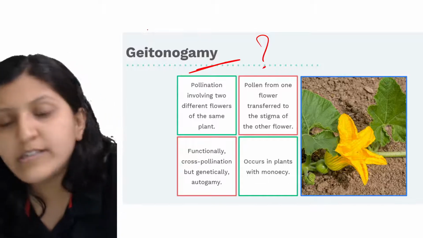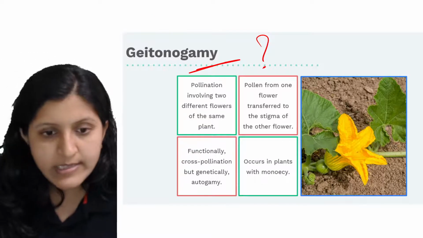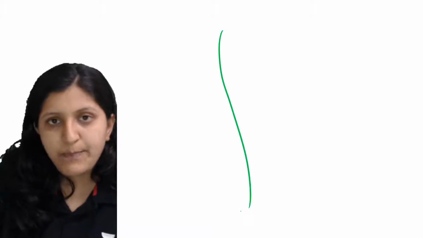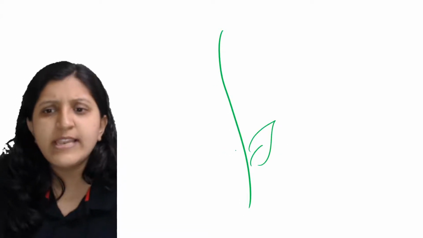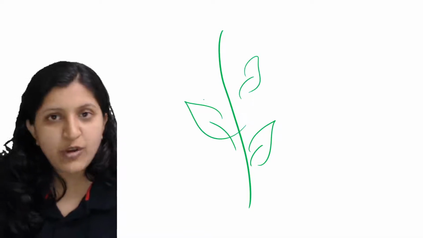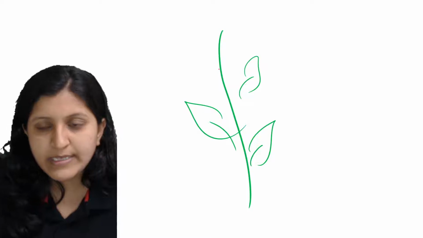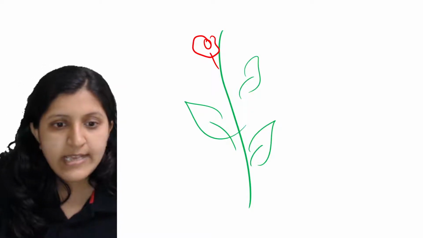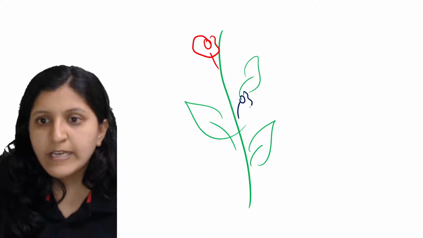So basically what is the case? Let me show you one particular plant now. So this is a plant. In this plant, as usual, you will find branches, the leaves and all, so all the things are going to remain the same. The only thing is that there is one particular flower, and there is another flower down here. So let's make another flower down here.